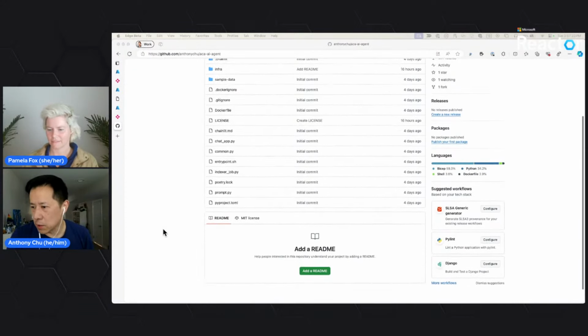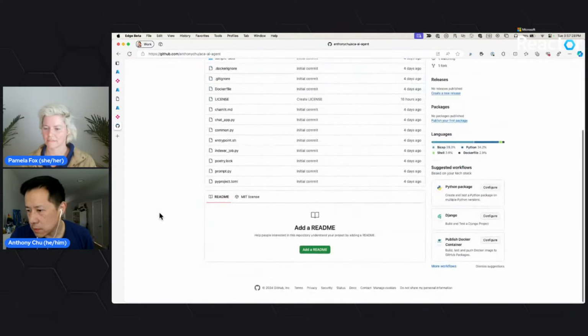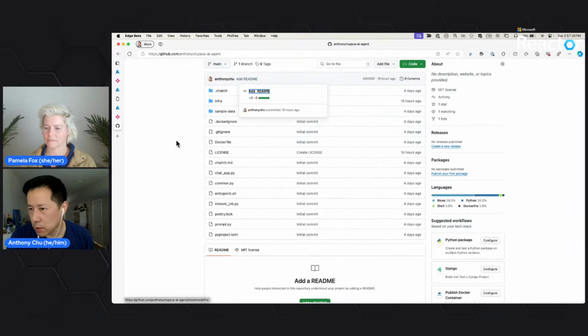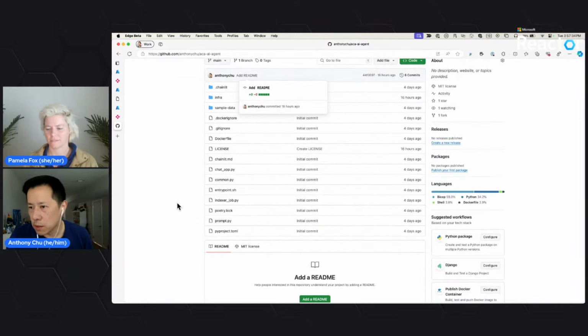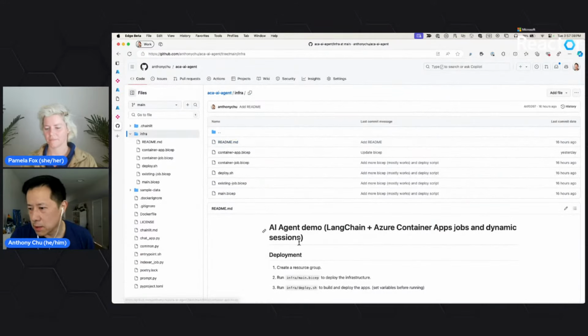So yeah, you should be able to. Oh, I guess I lied about adding a README. I thought I added a README. Didn't I add a README? Well, anyway, there should be a README somewhere. Maybe I added it to the wrong place. Oh yeah, I added it to the wrong place.